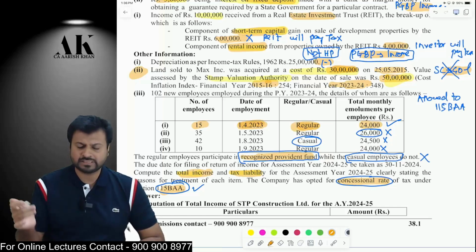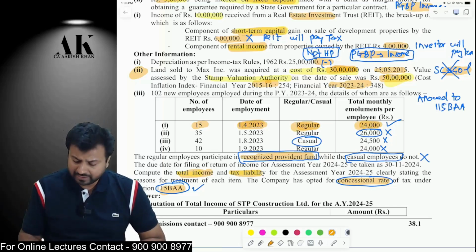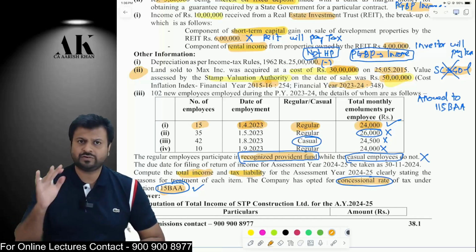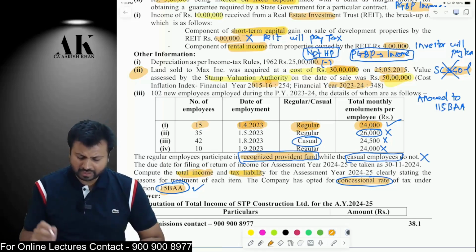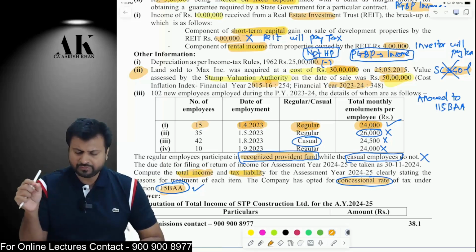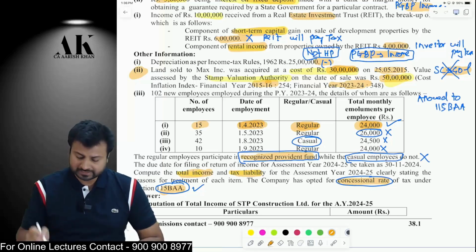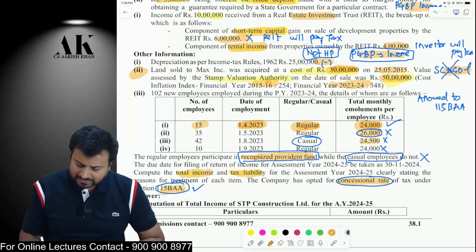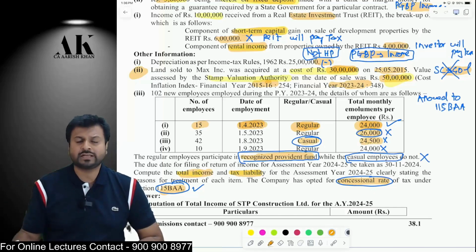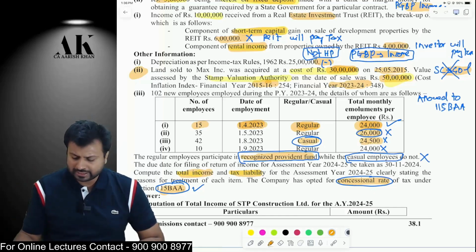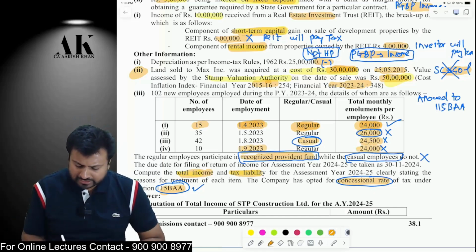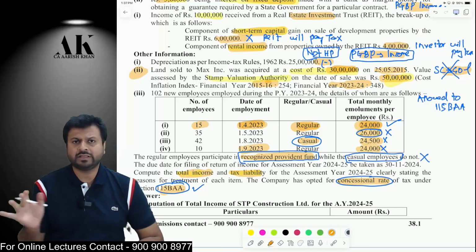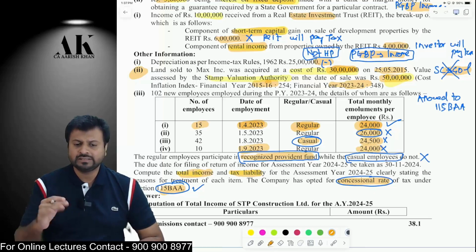Regular employees, they are participating in what? In the recognized provident fund, and 24,000 is less than 25,000. Therefore, they are eligible. Therefore, how will you compute? 15 into 24,000 into 12 months into 30%. The second category of employees not eligible because their emolument is more than 25,000. The third category also not eligible because the employees are casual. They are not participating in recognized provident fund. And the fourth category also not eligible because they are employed on 1st September. Therefore, they will not be able to fulfill 240 days criteria. This is how you are going to compute.